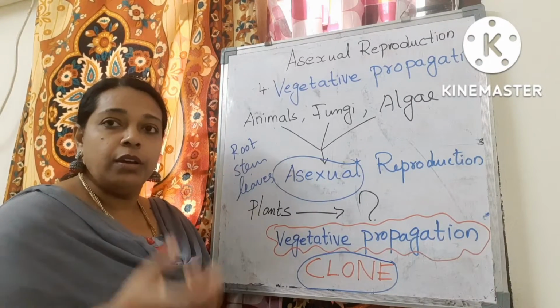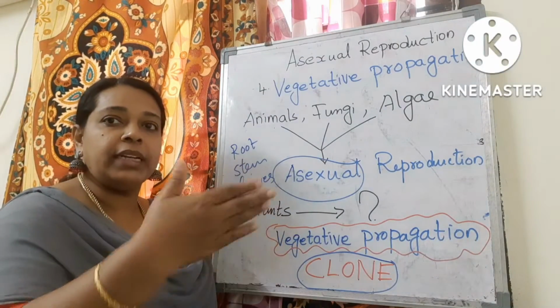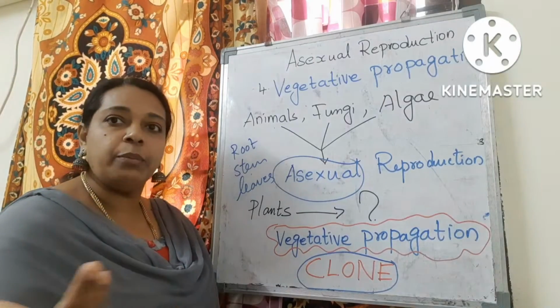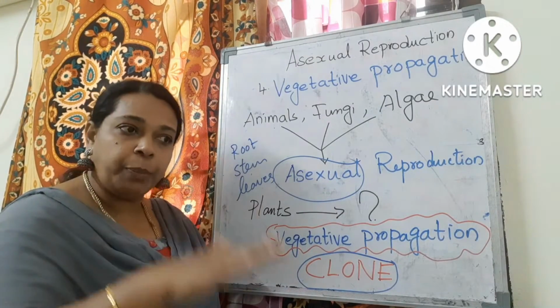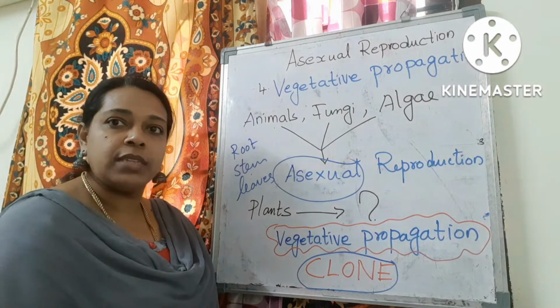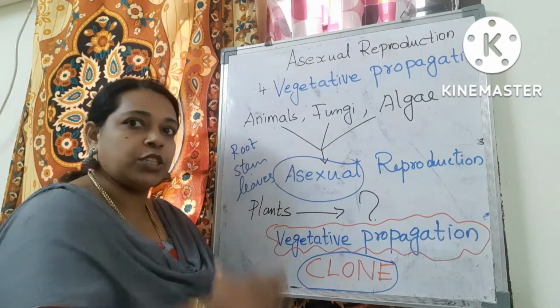I told you, photocopy. What is a photocopy? The main page will be there, and we will take a copy of the main page. In the same way, clones are nothing but copies. The main parent will be there, and just the copy of the parent is what happens in vegetative propagation and asexual reproduction.